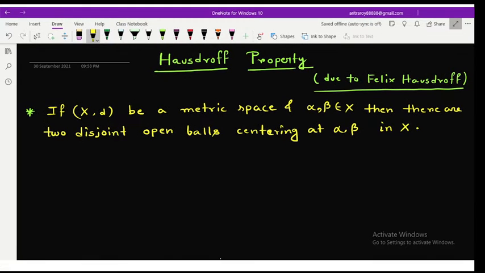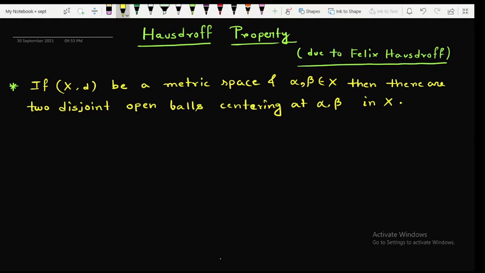Welcome students. In today's video lecture we will be discussing an important property of metric spaces, that is the Hausdorff property. The property is due to the renowned mathematician Felix Hausdorff.